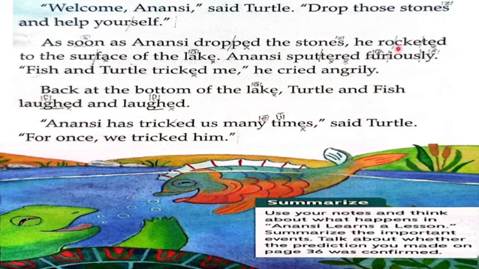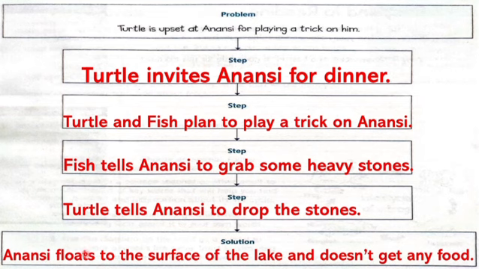We read that he rocketed to the surface of the lake. So he floated up to the surface of the lake and he didn't get any food to eat. So Anansi floats to the surface of the lake and doesn't get any food. So this is the solution for this problem.